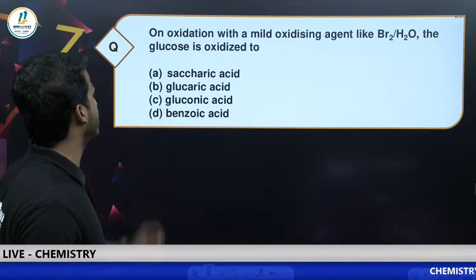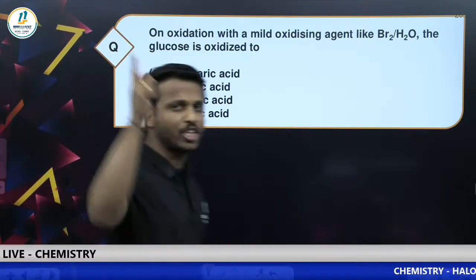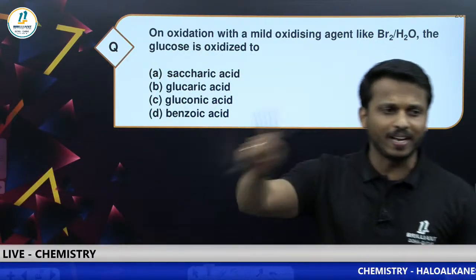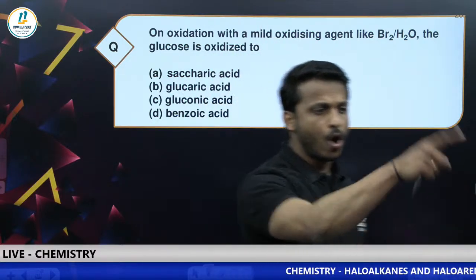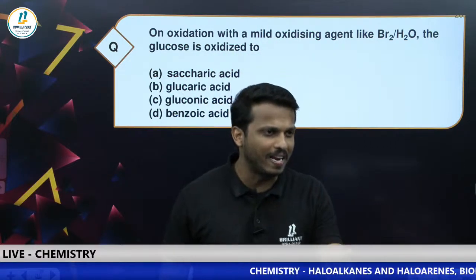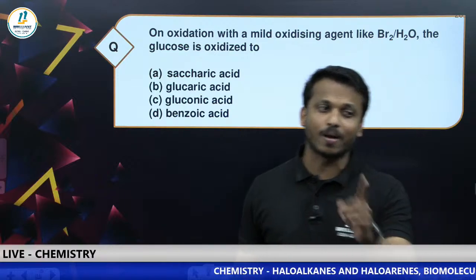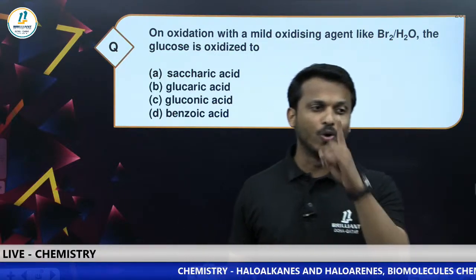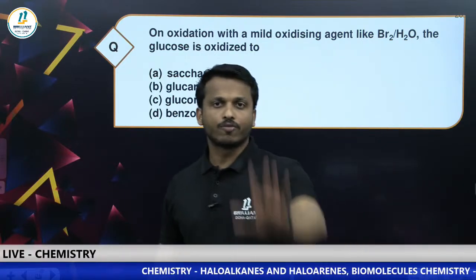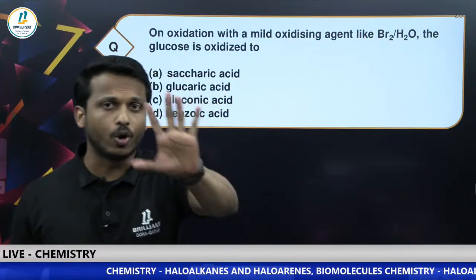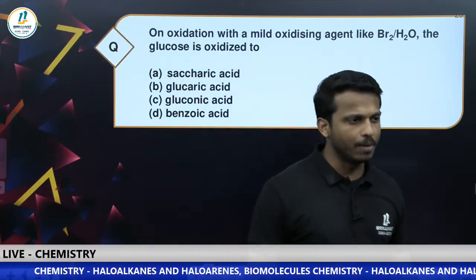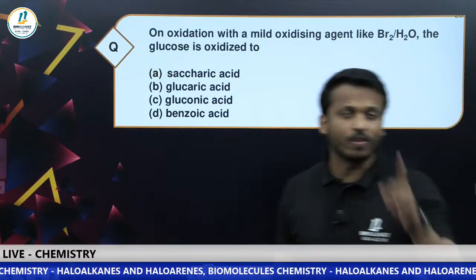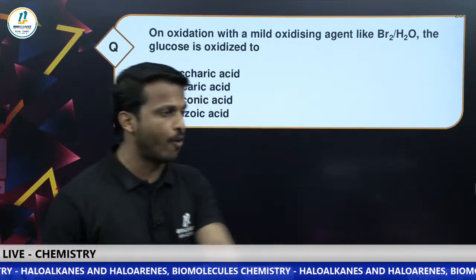Here we have the next question. On oxidation, from the chapter Biomolecules, I think no need of much explanation. All of you comment your answer in the chat box. On oxidation with a mild oxidizing agent like bromine water, what does glucose give? Those 5 reactions we studied in glucose are a must question for your exam. Tell me, glucose on reaction with bromine water, what does it form?